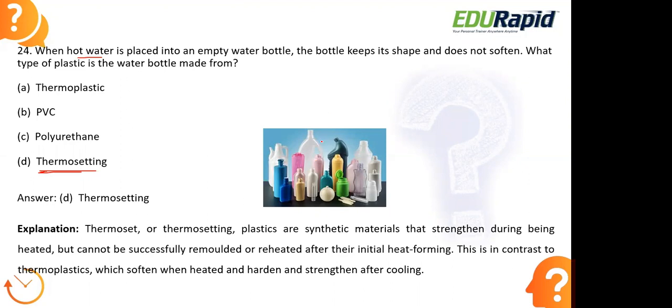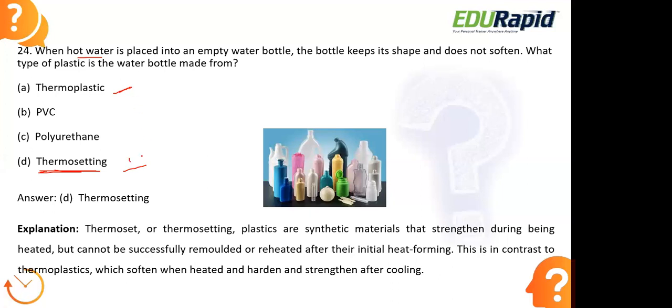The plastic used to make these bottles will not become softened, so it doesn't change its shape, because the type of plastic we have used here is thermosetting plastic. Basically, there are two types of plastic, thermoplastic and thermosetting plastic. Thermoplastics, on heating, can change shape because they become softened. Even if we have a molded thermoplastic bottle, heating it will change its shape on melting.